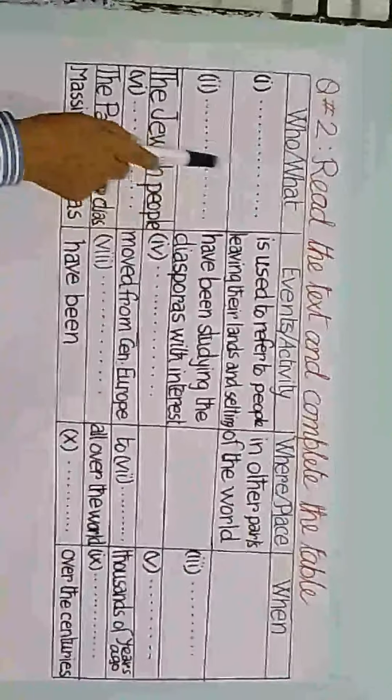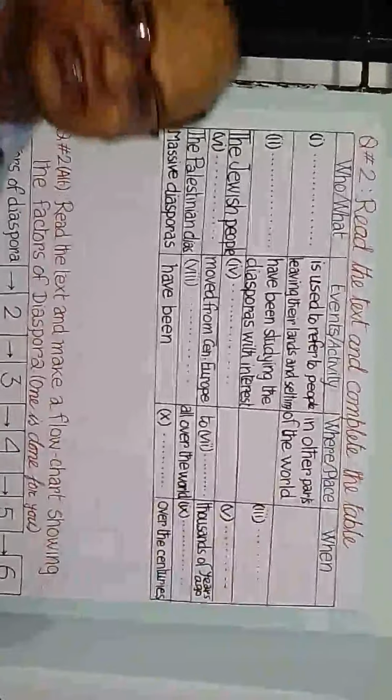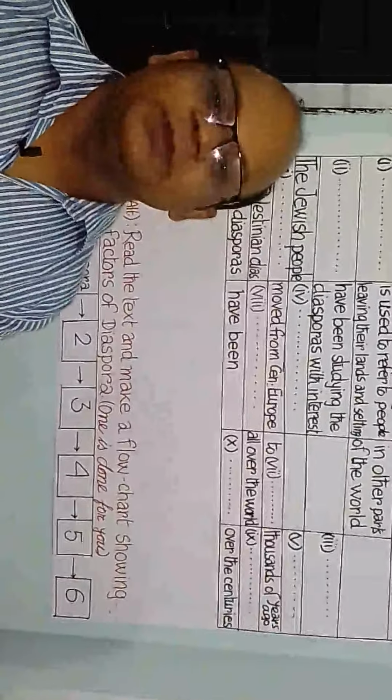That means we can find there are 4 columns in this table, and 1, 2, 3, 4, 5, 6 rows in this table, and there are blanks in certain places. You will get 10 blanks in this way. Dear students, I know you have already practiced this kind of table in classes 9 and 10, so you have the experience of completing a table.